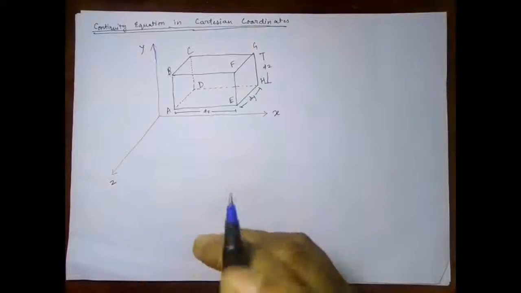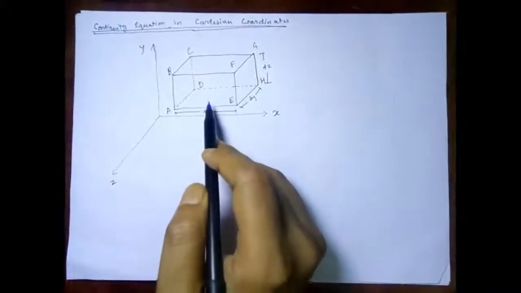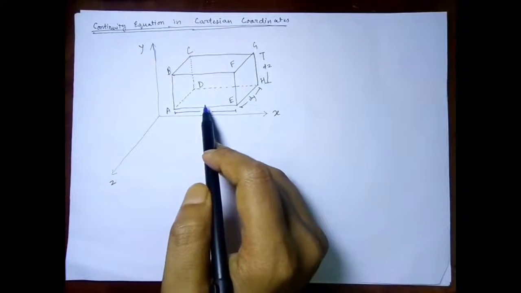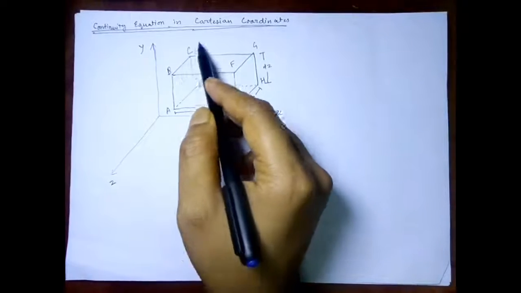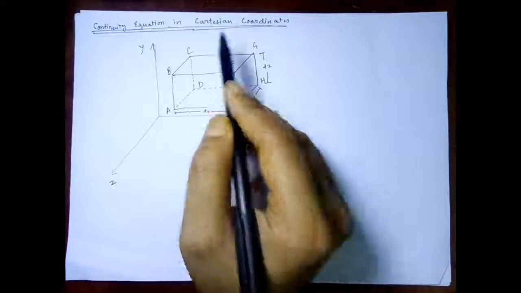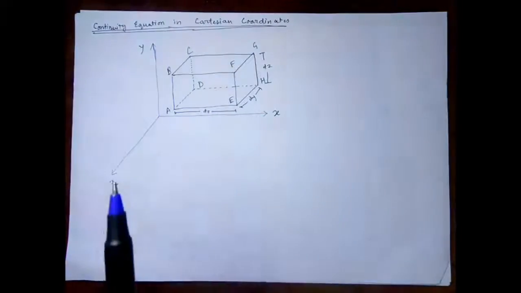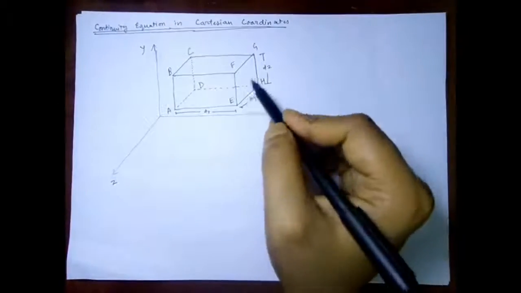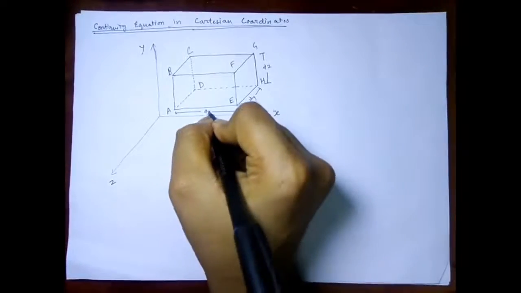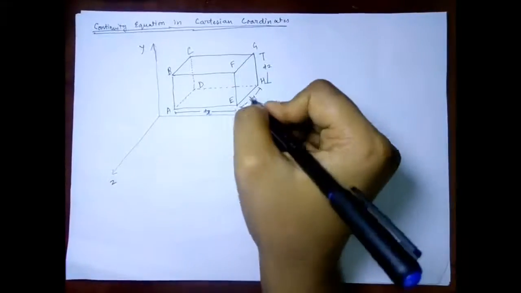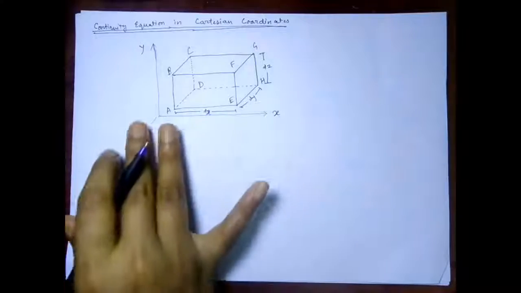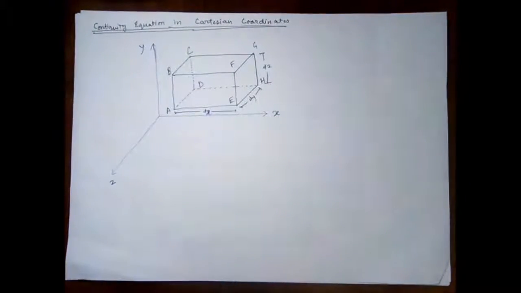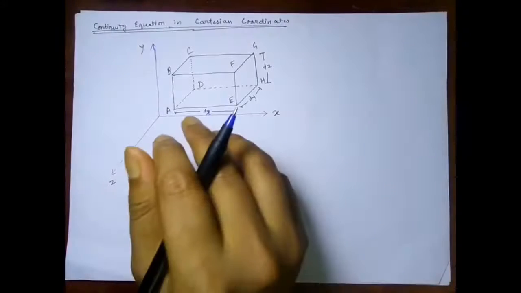To study it, let us consider a fluid element. Suppose ABCDEFGH is a fluid element with sides dx, dy and dz, and I have also drawn the axes x, y, z alongside, considering that it is a three-dimensional fluid flow.